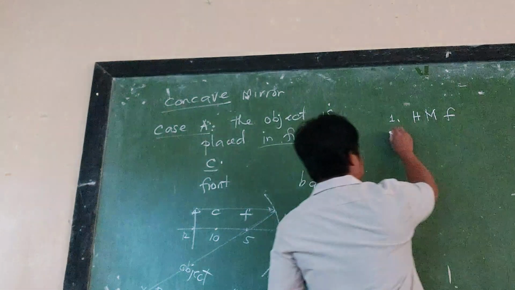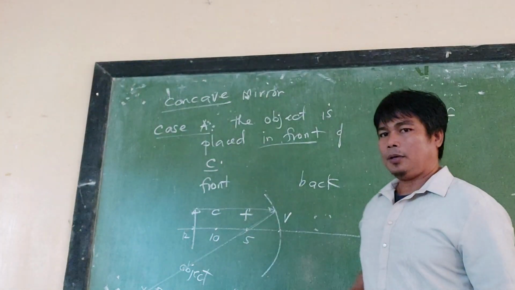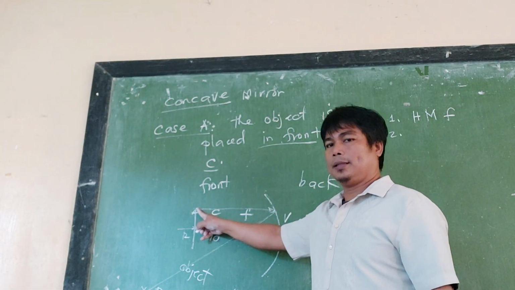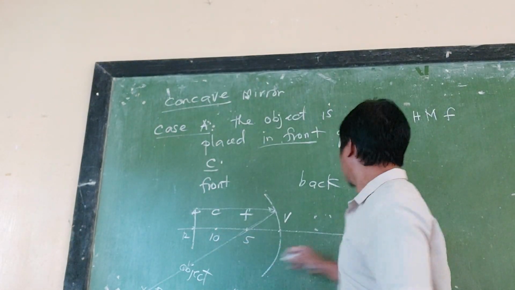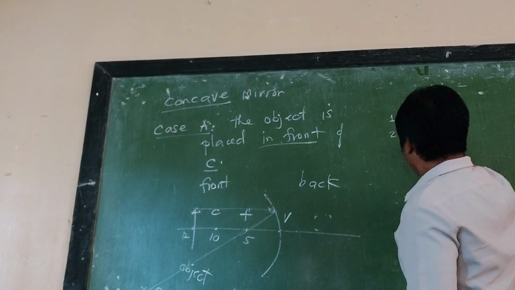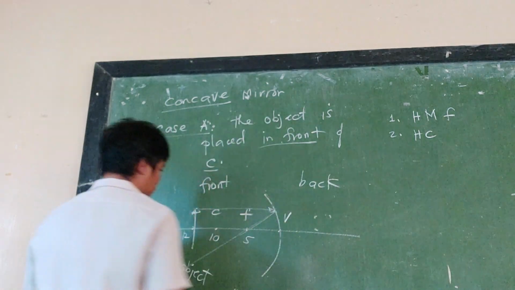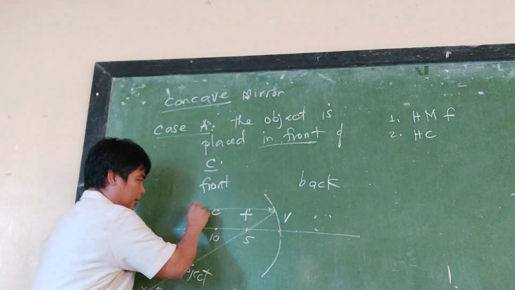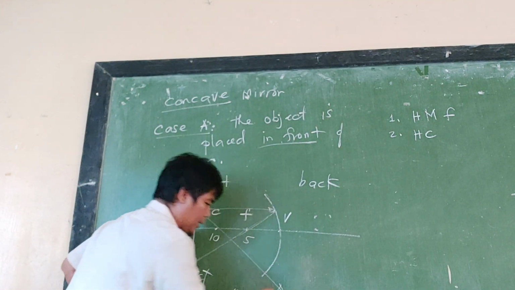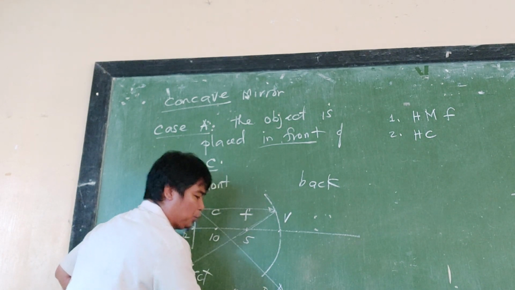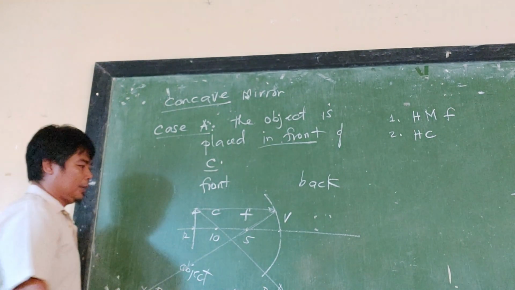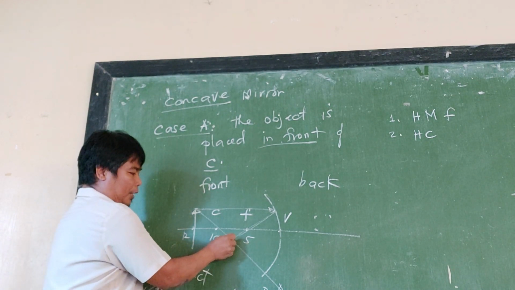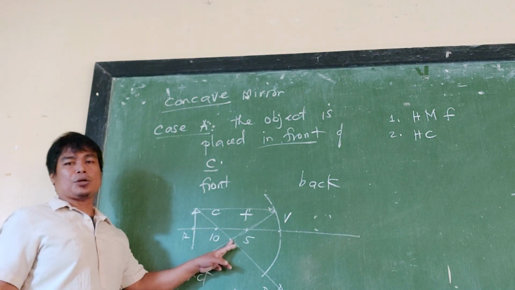Okay, next step. From the head, it passes through the center of curvature. So from the head to the center of curvature, this is your R sub 2. And then you get the point of intersection.